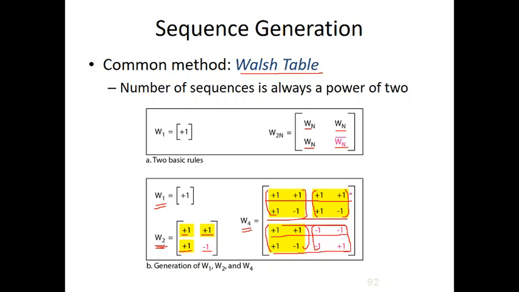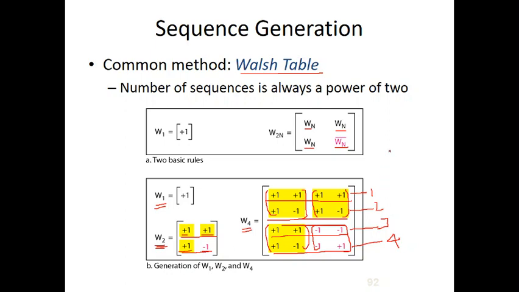This is given for channel 1, that is device 1, this is given for device 2, this for device 3, and this for device 4. So 1, 2, 3 and 4. And whenever we have two stations, we can use this code: one code is +1 +1, another code is +1 -1.